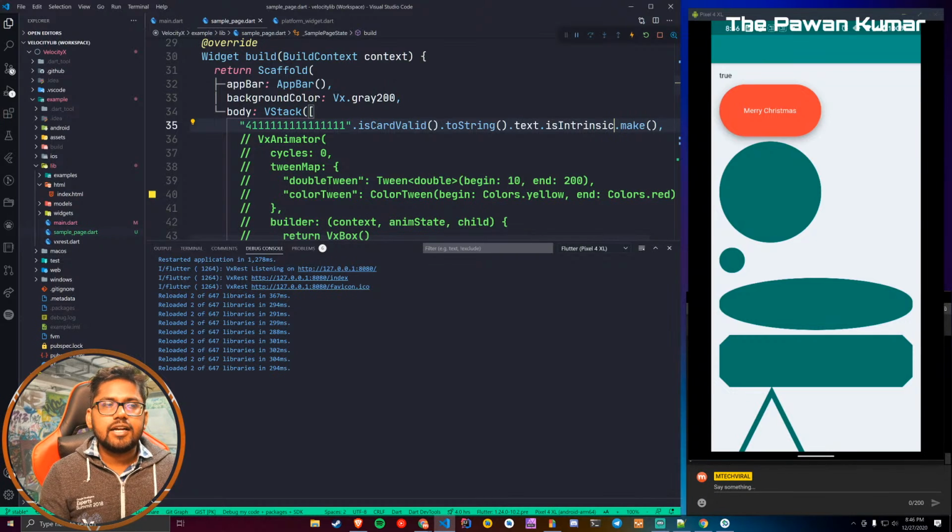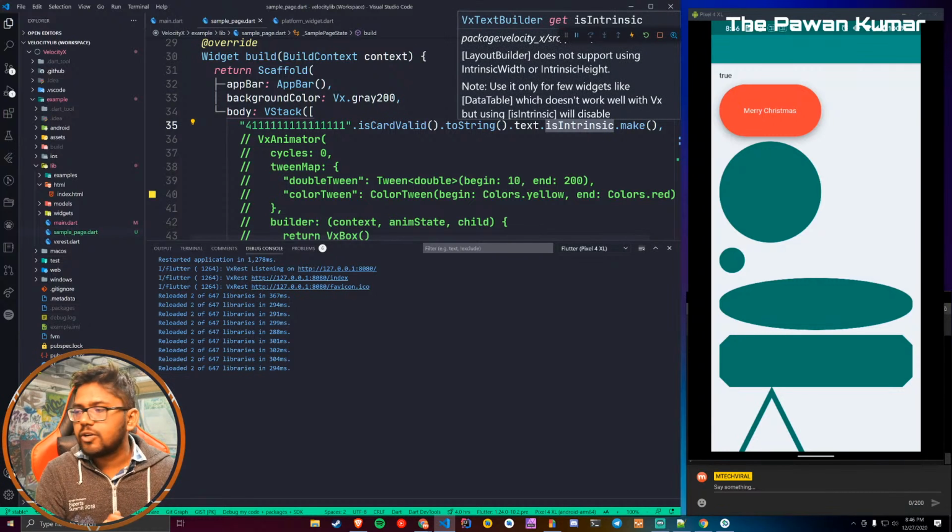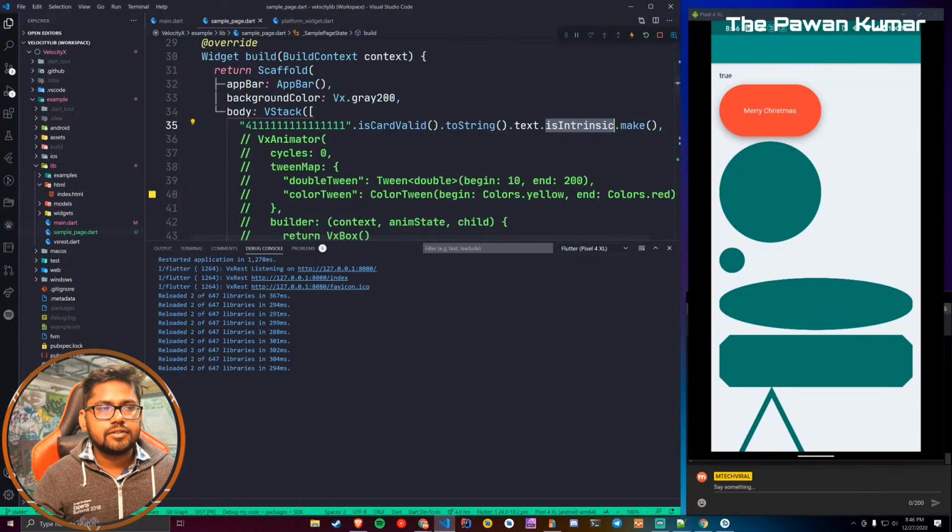Once you say that, for normal text views it will work fine, but if, let's say, the data table is not working, then it will make it work as well. So the data table will start working after this. So is intrinsic you have to add. But one more thing you have to remember: when you use is intrinsic, then you cannot use the features of auto size text like minimum font size and maximum font size, because these properties are used only with widgets like data tables and Cupertino widgets, where it is very tough to do that calculation ourselves.